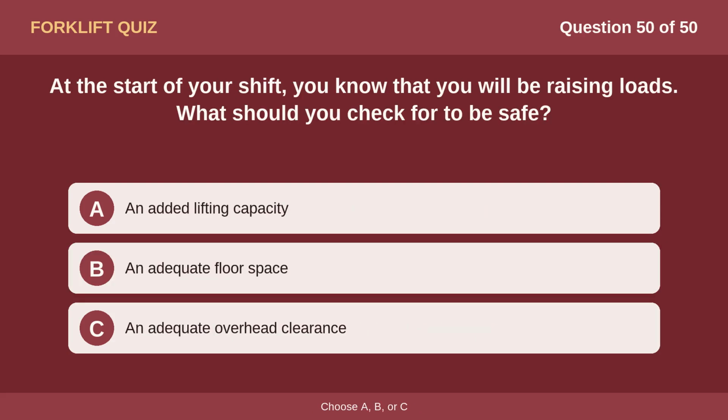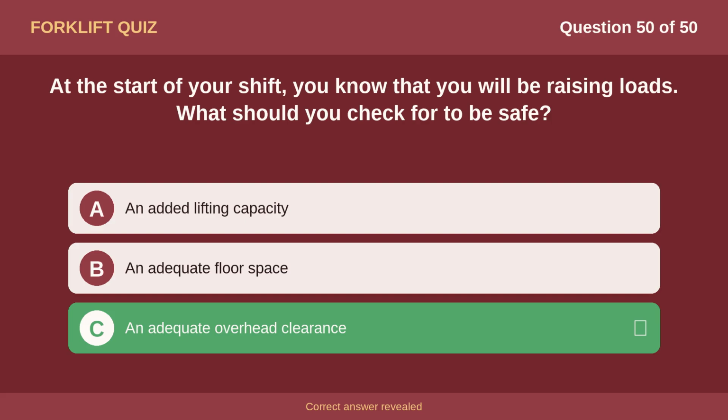Question 50. At the start of your shift, you know that you will be raising loads. What should you check for to be safe? Option A, an added lifting capacity. Option B, an adequate floor space. Option C, an adequate overhead clearance. The correct answer is option C. An adequate overhead clearance.